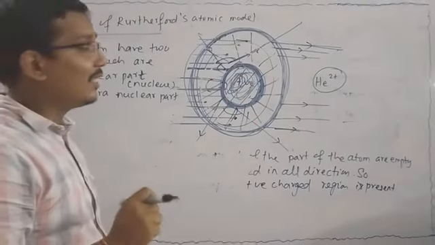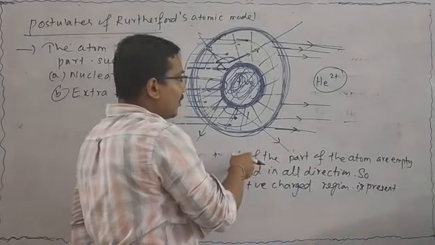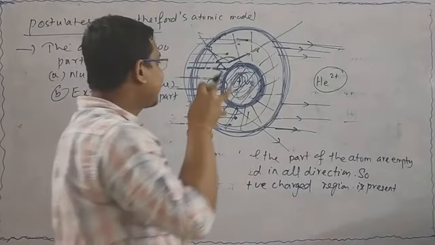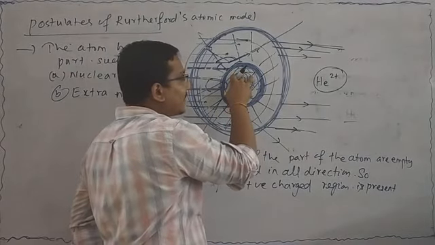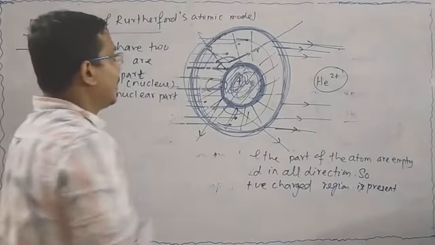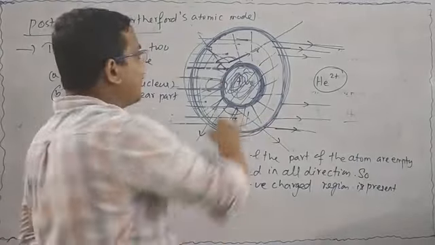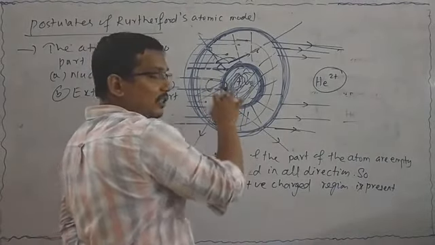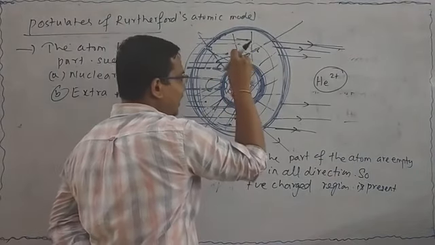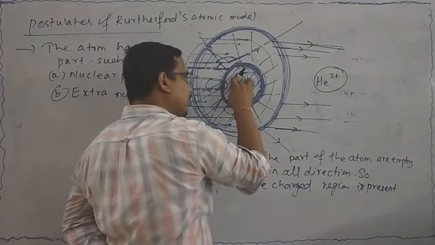That means we can think that the entire mass of the atom and the total positive charge of the atom is concentrated at the center in a small region, that is called the nucleus. Here there is no positive charge, that means there is no repulsion, there is no deflection in this position, and there is empty space. That means we can think that the whole positive charge is concentrated on this position, and the whole mass is also concentrated on this position.